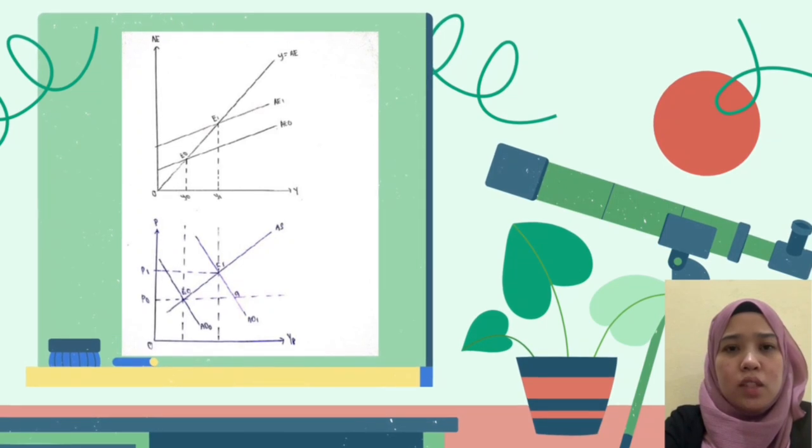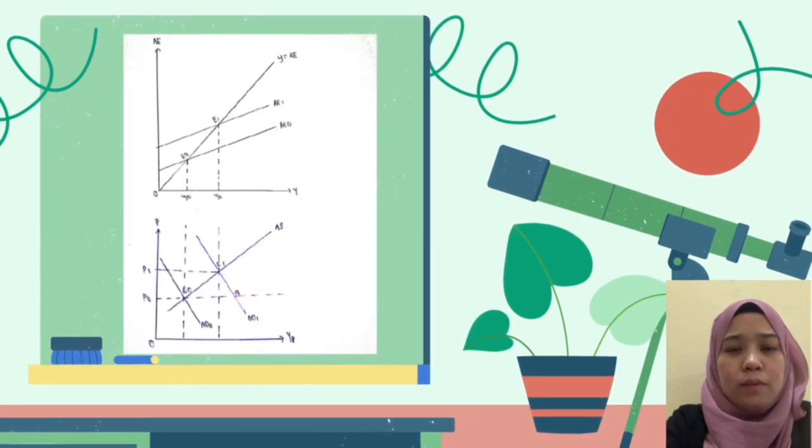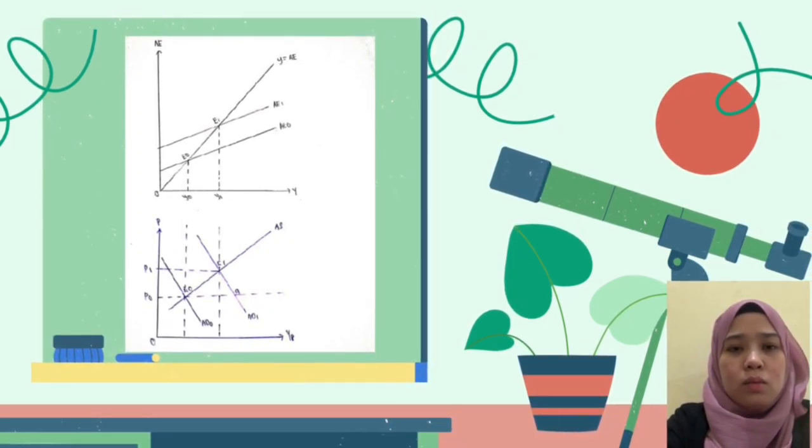The original equilibrium is reached when the national income equilibrium curve intersects the AE curve at point E0, and when the AD0 curve intersects AS0. At equilibrium point E0, the price level is P0 and the real national income is Y0.